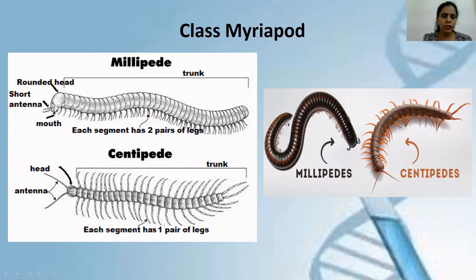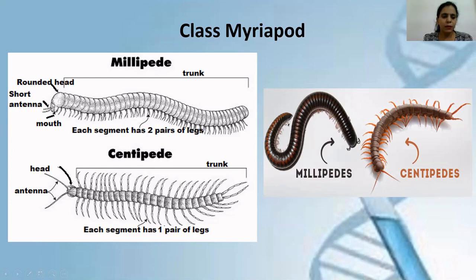So it has only two parts, head and trunk. And if you look clearly, in each segment of the millipede there are two pairs of jointed appendages. Two legs are here and two legs are there on the other side of the picture. So they have two pairs of jointed appendages in each segment, and one pair of short antennae is also present in the front.